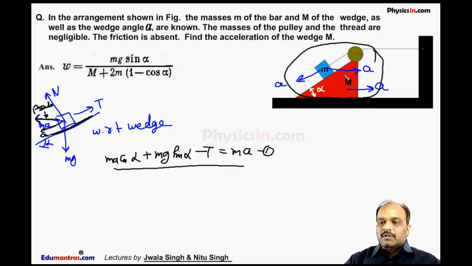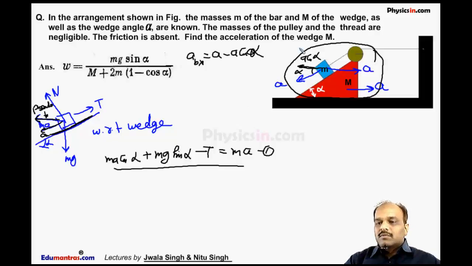If we take the whole system, then the acceleration of this triangular wedge is A, and the acceleration of this block along the x-axis is A minus A cos alpha. The total horizontal acceleration is A and this is A cos alpha. So the resultant acceleration along horizontal direction of this block is A minus A cos alpha.